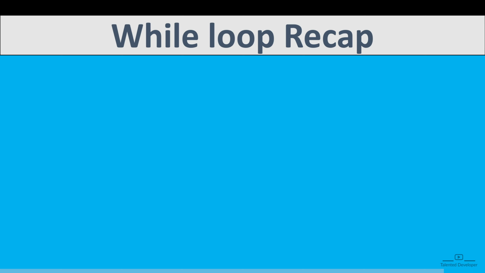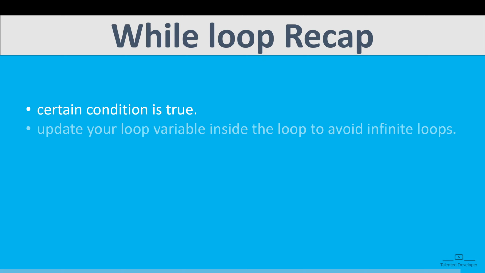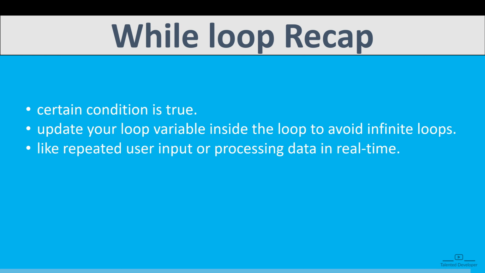So let's recap. First of all, we learned about the while loop. A while loop is perfect when you want to keep executing a block of code as long as a certain condition is true. Make sure to update your loop variable inside the loop to avoid an infinite loop. It is a great tool for scenarios like repeated user input or processing data in real time.